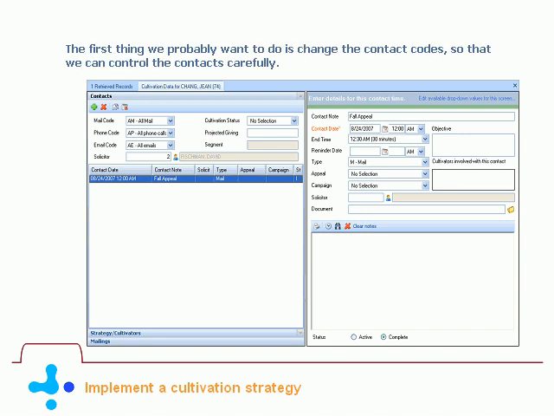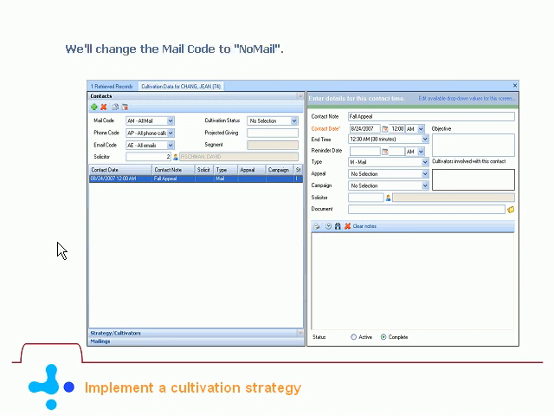Chang. The first thing we probably want to do is change the contact codes so that we can control the contacts carefully. First, we'll change the mail code to no mail. We'll do the same thing with the phone and email codes. We'll change the cultivation status to needs further cultivation.